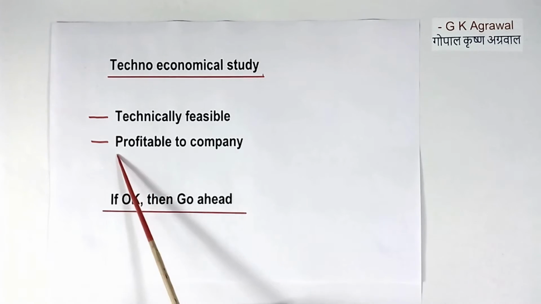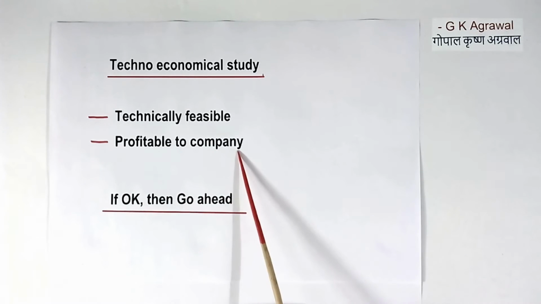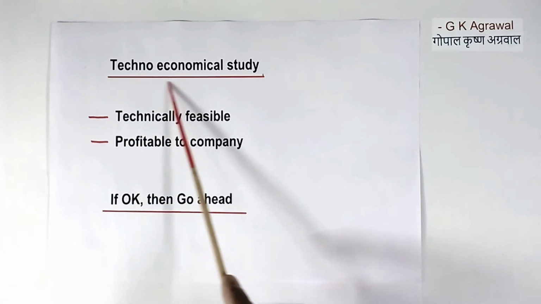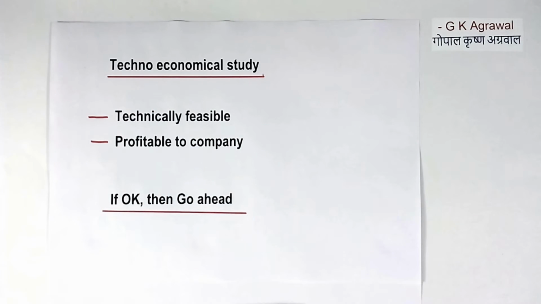And then we see, if we put some money and fund the project, whether it will be profitable to the company or not. In all big projects like metro train, a techno-economical study is done. Then it is decided which technology is suitable. If these two are okay, then we can go ahead.